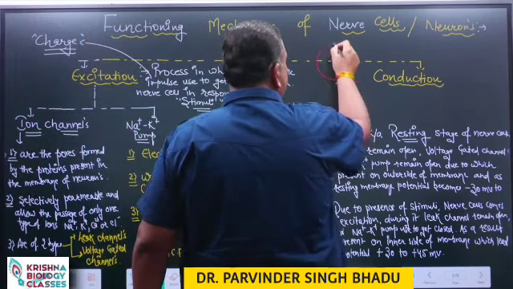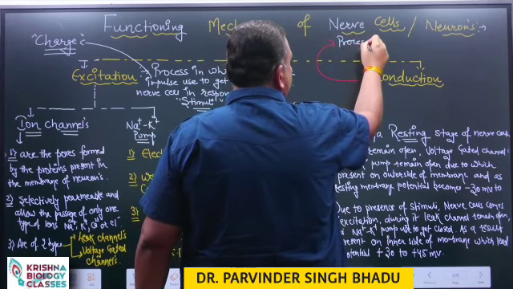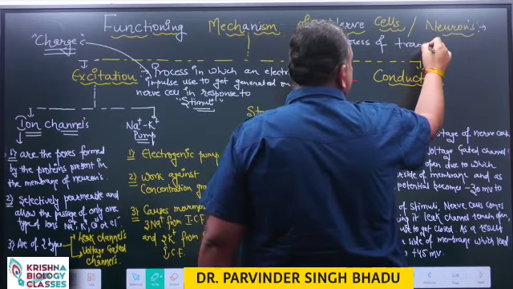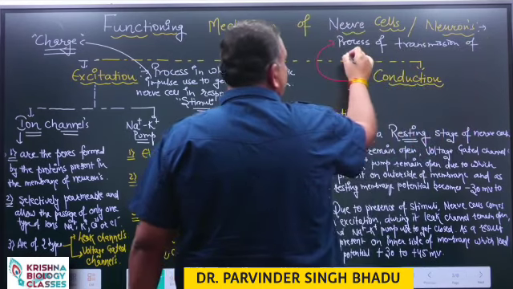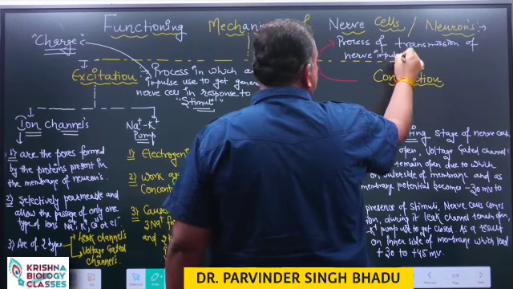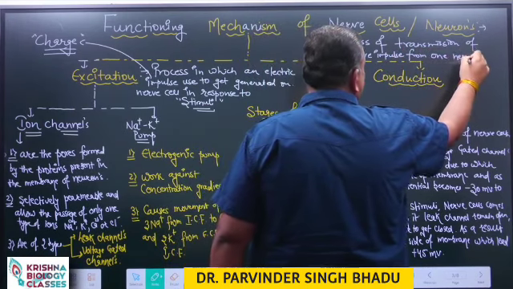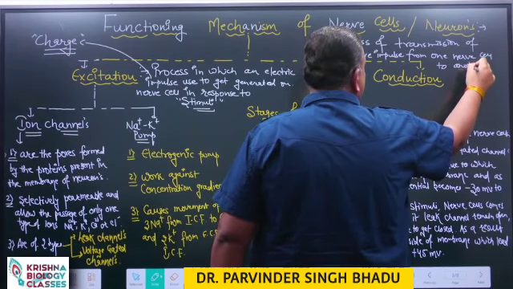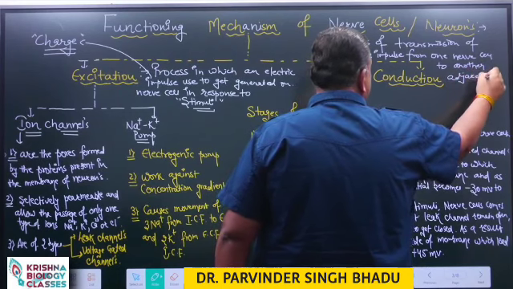So, conduction is the process of transmission of nerve impulse from one nerve cell to another adjacent nerve cell.